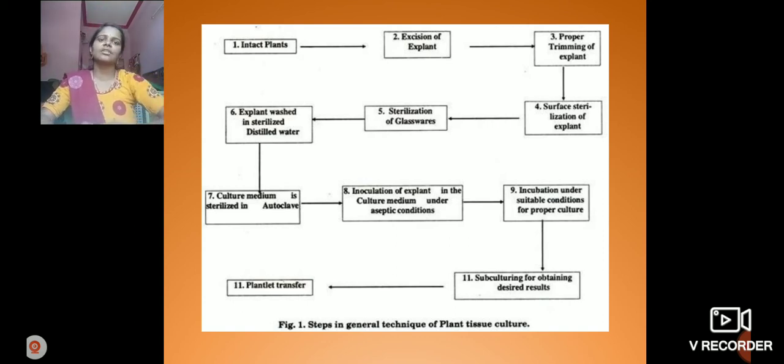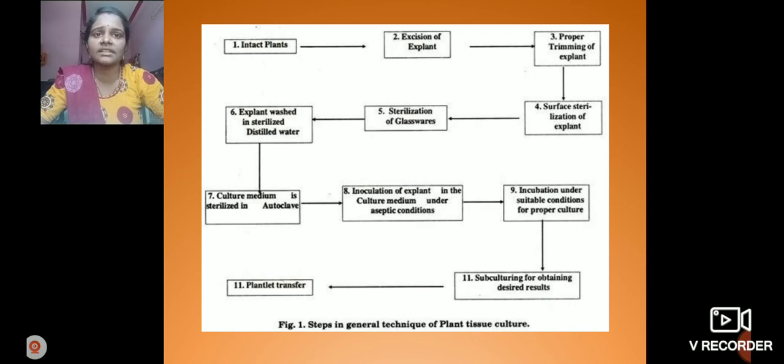When we take an explant, first we select any plant, that is the intact plant. From the intact plant we take any plant part, that is the explant, by excision of explant. Next, proper trimming of the explant. After that the explant is washed with sterile distilled water for surface cleaning.